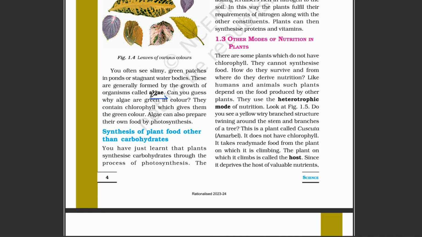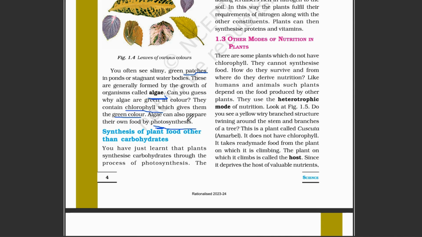This green color is called algae. Okay, green pieces are called algae. They are also some type of living organism. They can also make their own food because they have chlorophyll, which gives them the green color, and they prepare their food by the process of photosynthesis.